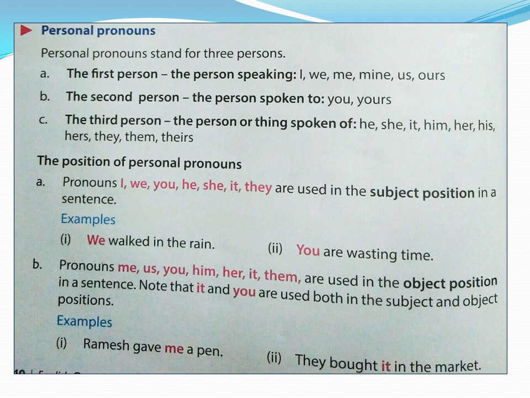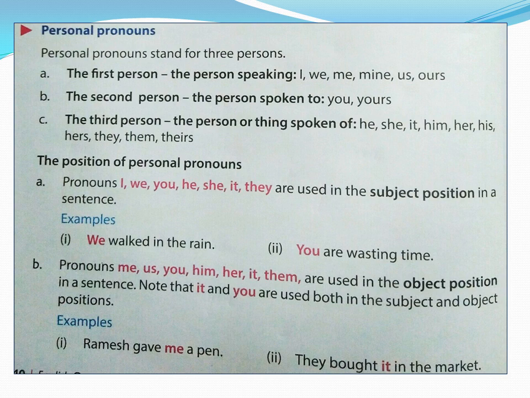So, we walked in the rain. Who walked? We. So we is doing the action. That is the subject. You are wasting time. Who is wasting time? You. So whoever does the action, that is the subject. So we and you are the subject, children.